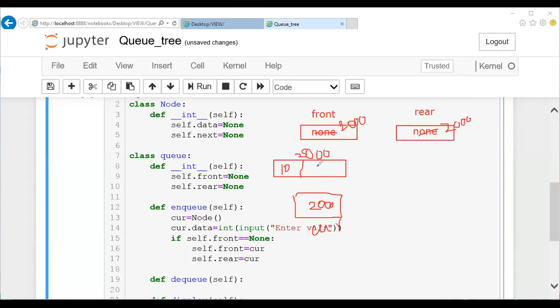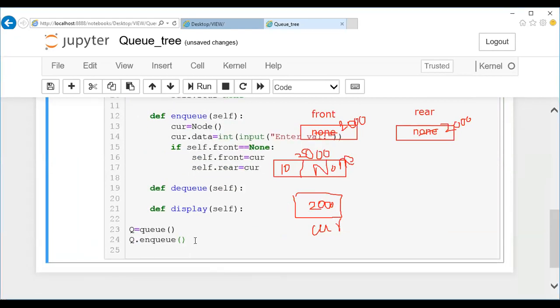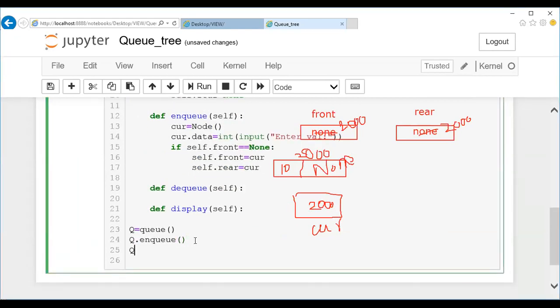Okay, as of now, assume that during a node creation, this is placed as none here. So if it is called for a second time, the first time everyone is writing correctly, guys. When you're going for the else part, many have made a mistake. Assume that the node created is not a first node. You're going to